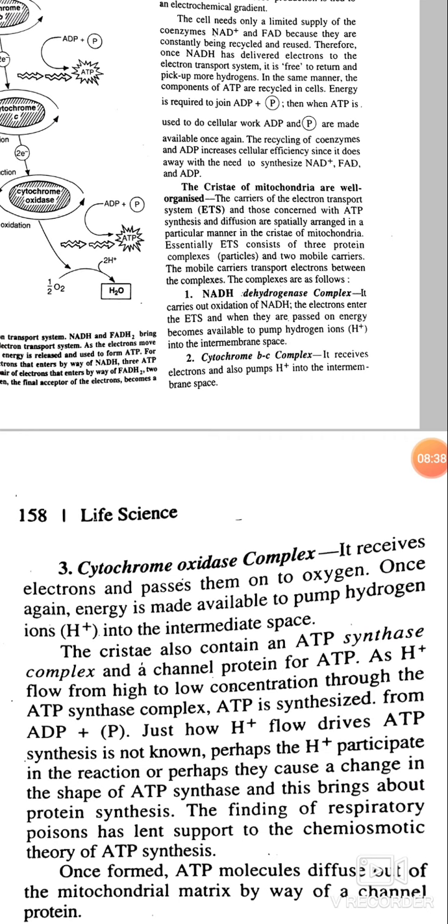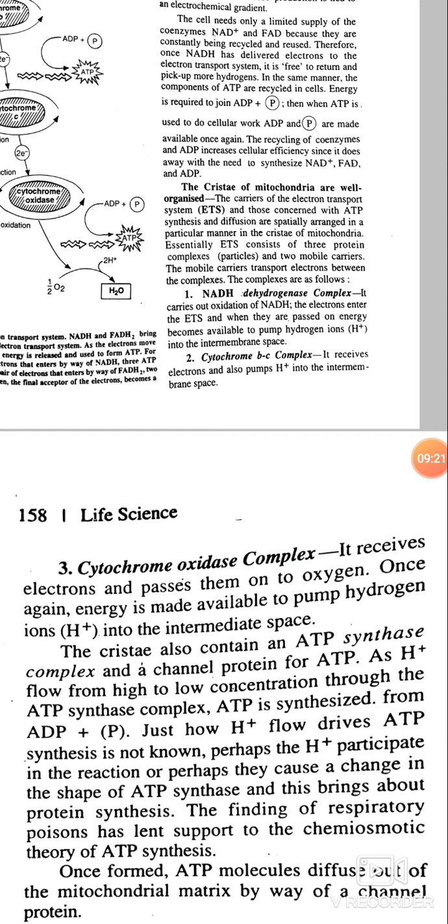The finding of respiratory poisons has lent support to the chemiosmotic theory of ATP synthesis. Once formed, ATP molecules diffuse out of the mitochondrial matrix by way of a channel protein. So, the electron transport system is basically a method of transport of electrons in mitochondrial cristae.